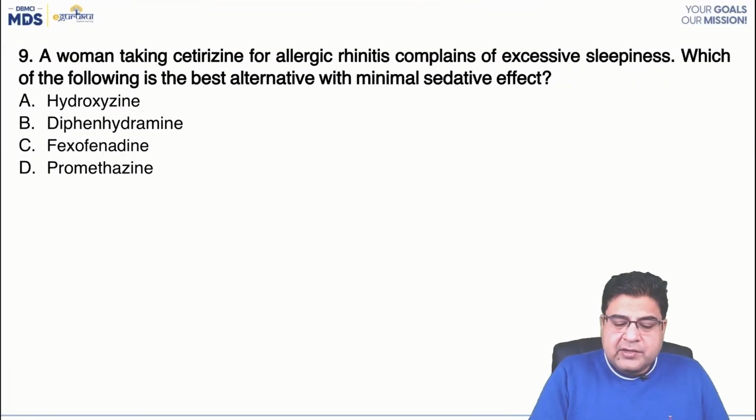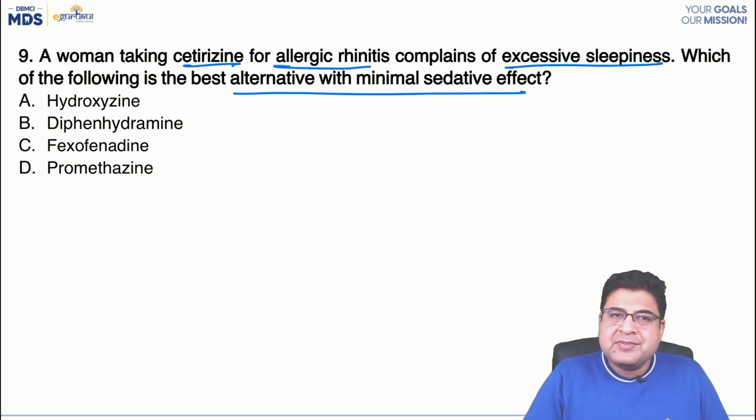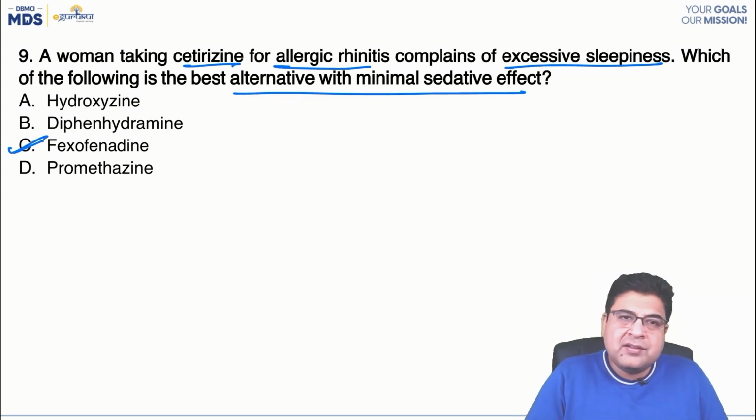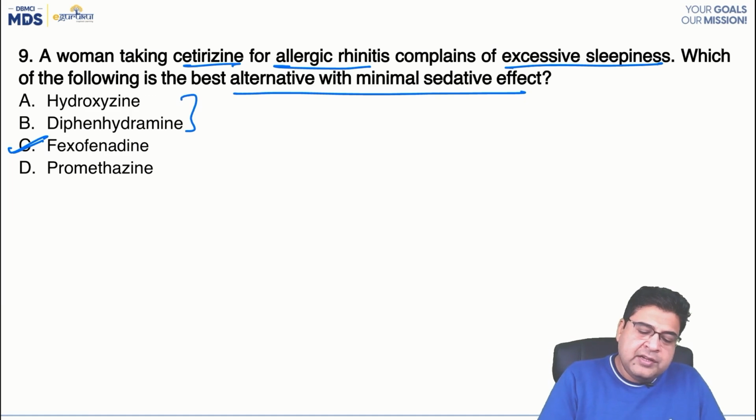Now, a woman is taking cetirizine for allergic rhinitis and she is complaining of excessive sleepiness. Which is the best alternative we can use that has a minimum sedative effect? So the answer is fexofenadine. Fexofenadine is a generation 2 medicine, and all the others are generation 1 medicines.